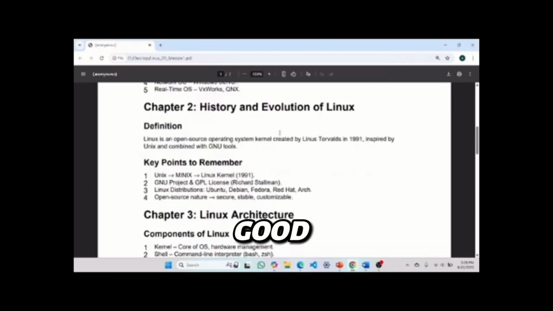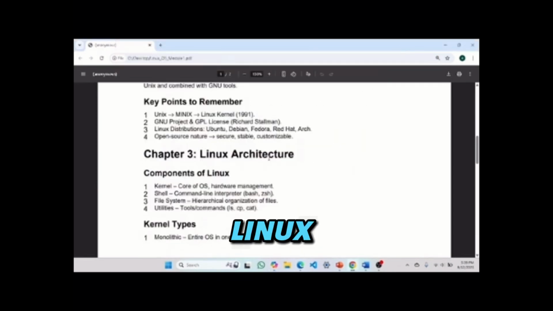Got this? Good. Then Linux architecture, the main thing. What are the components of Linux? Here we say the kernel, shell, file system, and utilities. What is a kernel? What is a shell? The kernel is the core of the operating system. It's a single, large program that contains all the essential code to manage hardware, processes, memory, etc.